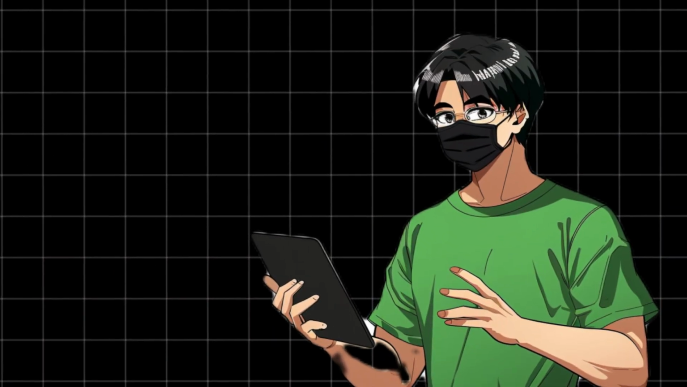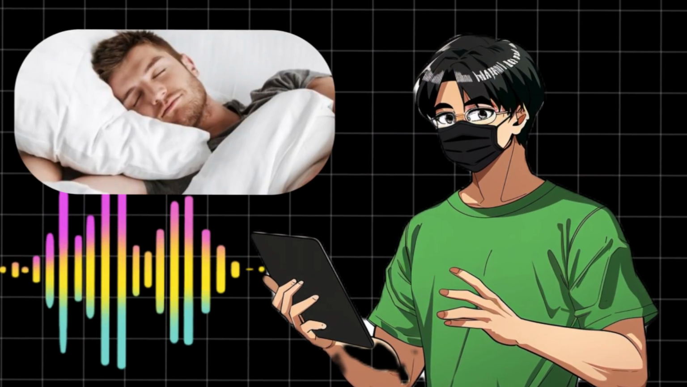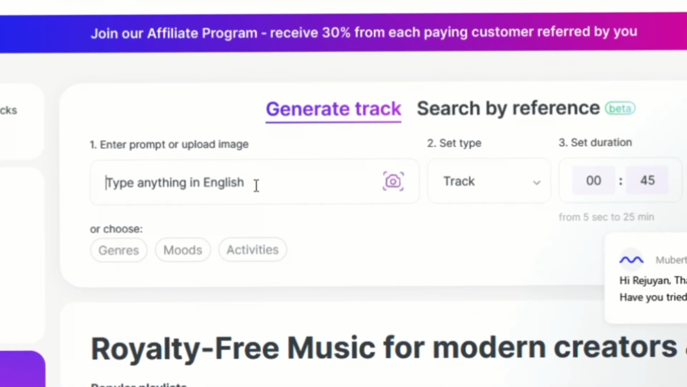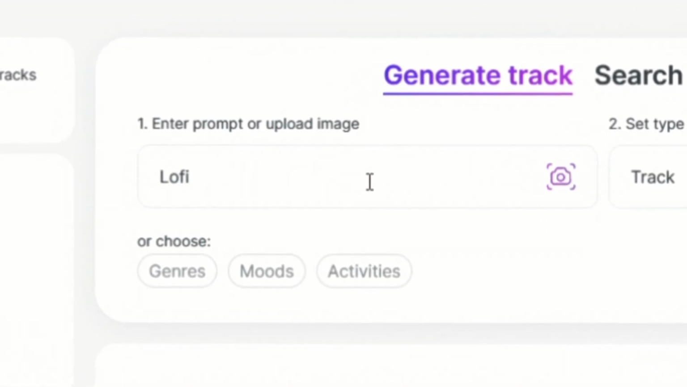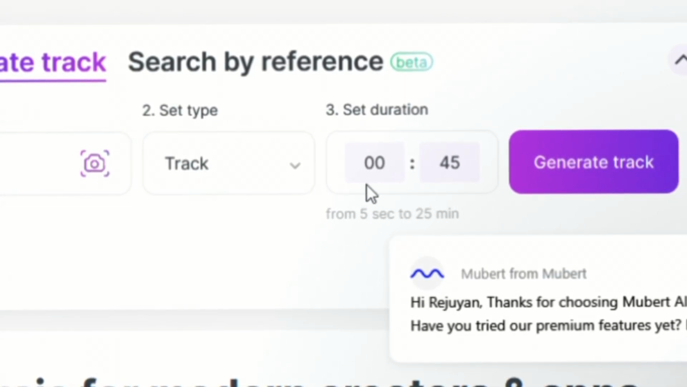And here it is. I think it is really relaxing music for meditation or for sleeping. I love it. Now, let's try by adding lo-fi to the prompt and see what we get. I will just change the duration to 4 minutes and 45 seconds and hit Generate Now.